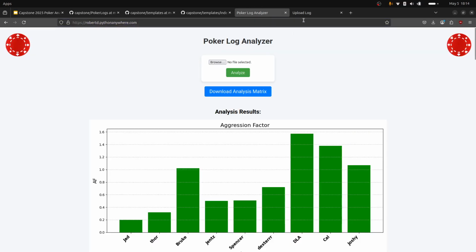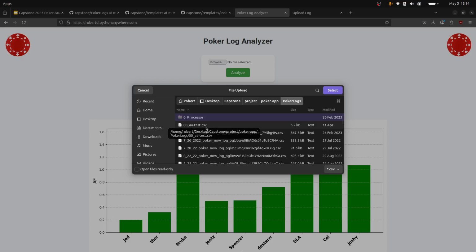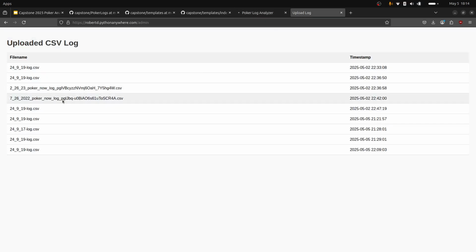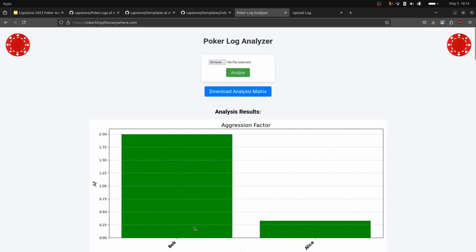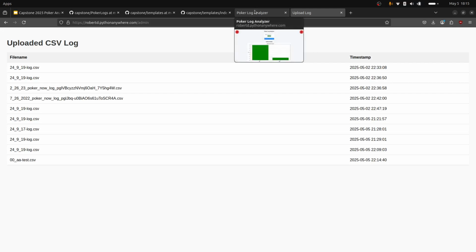Anyway, I'll show you that this actually gets updated. So this is just the random test log that I created. It's called 00AA test. We're going to hit analyze, and you can see it's not in here. See, I just made this myself. It's just Alice and Bob. But we're going to refresh the page. There it is. And the timestamp, again, the hour's off, but 10:14, you can see the minute is right. It's just a different time zone.